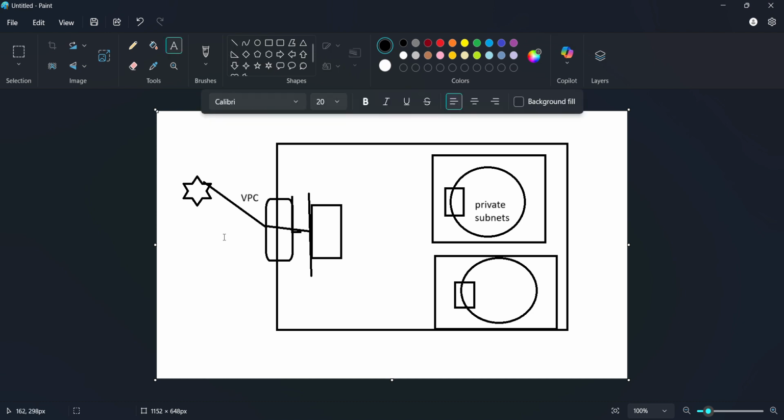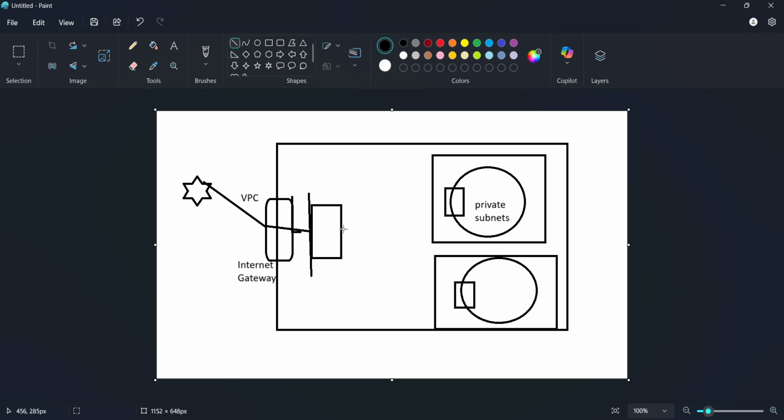I'll write it over here: Internet gateway. So it crosses the internet gateway, then it crosses our public subnet. The load balancer exists in the public subnet. So now the request should go from here to here.